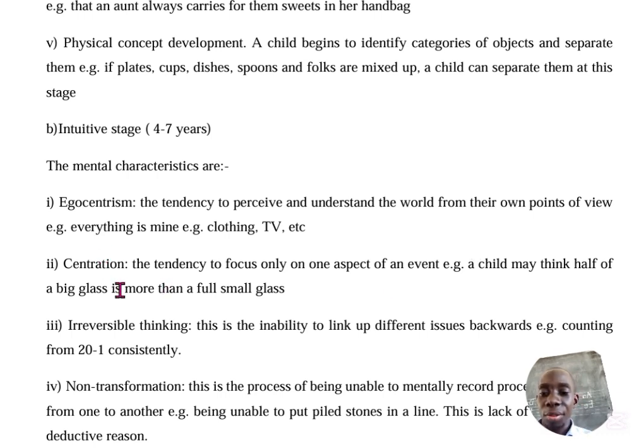Then there is centration, the tendency to focus only on one aspect of an event. The child may think half of a big glass is more than a full small glass. They have given us an example that a child may think half of a big glass is more than a full small glass. There's always that centration.